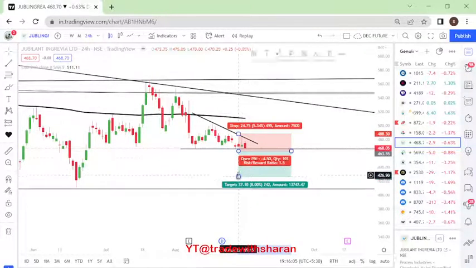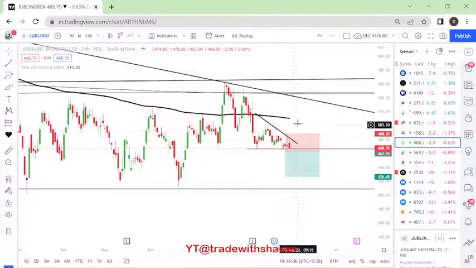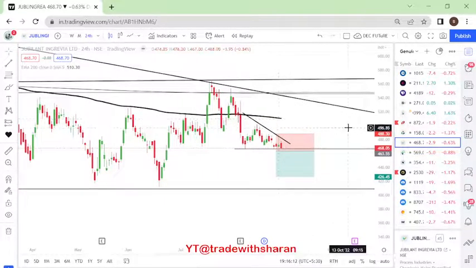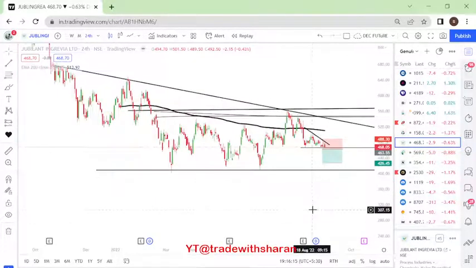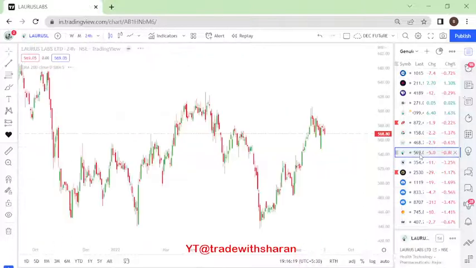Yeah, on a short term basis, if it sustains above this level, we will look forward to our 200-day moving average as our target points, right? This is about Jubilant Ingrevia. All right, next we go into Laurus Labs.